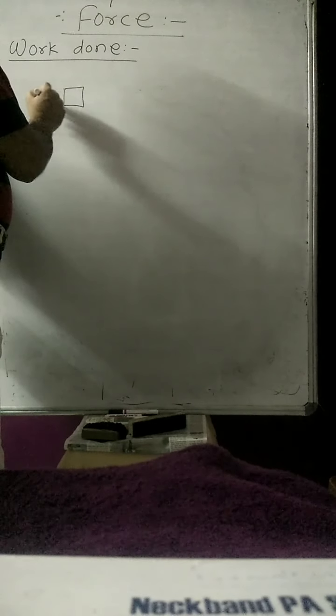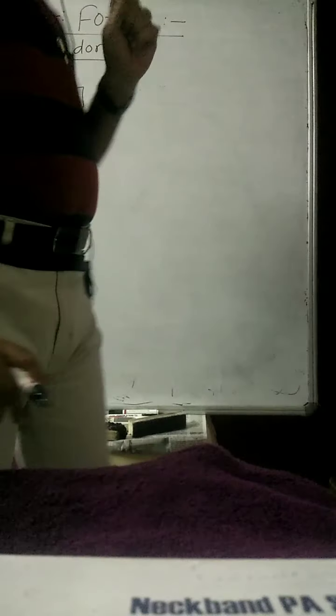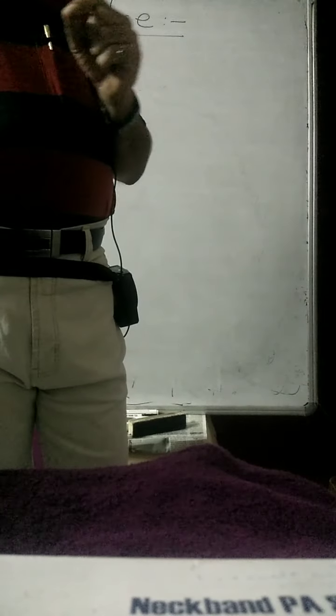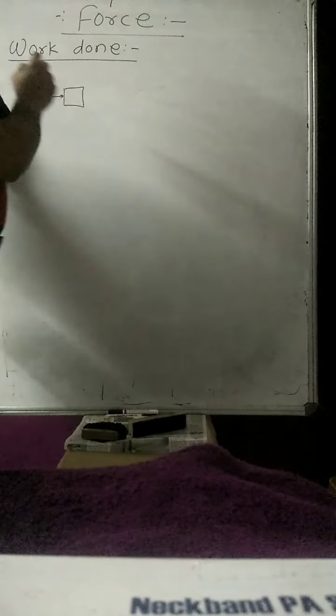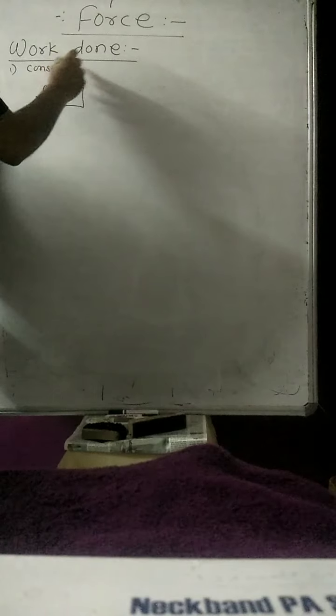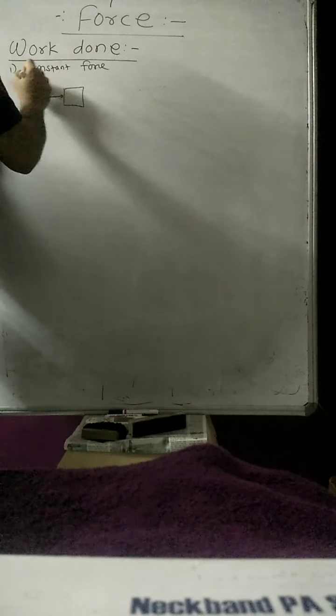Suppose there is one block, and you are applying a constant force on the block. The work done also depends on which force you are applying, whether it is a fixed force or a variable force. According to that, work done is classified into two types. First, the work done due to a constant force applied on the block or body.